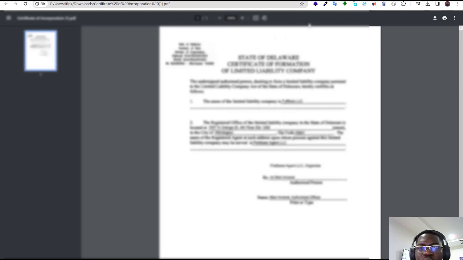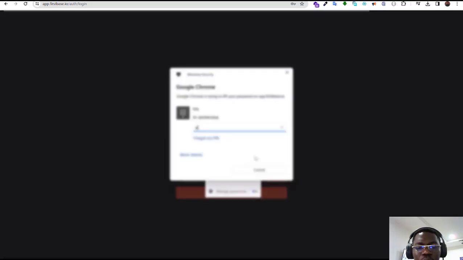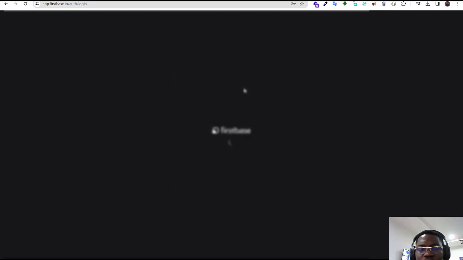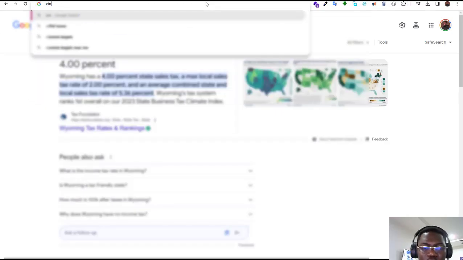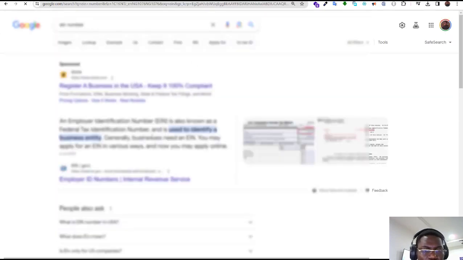Yeah, so this is one of the documents that you're going to get. So let me quickly sign into my account here. So we get to see the other documents such as the EIN. If you check the meaning of EIN, you should see here, it says employer identification number. So it is used to identify a business entity.